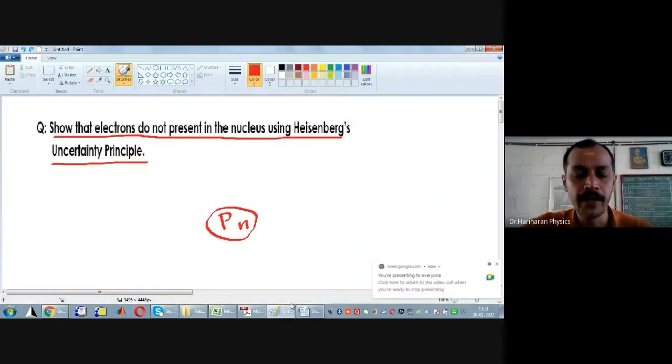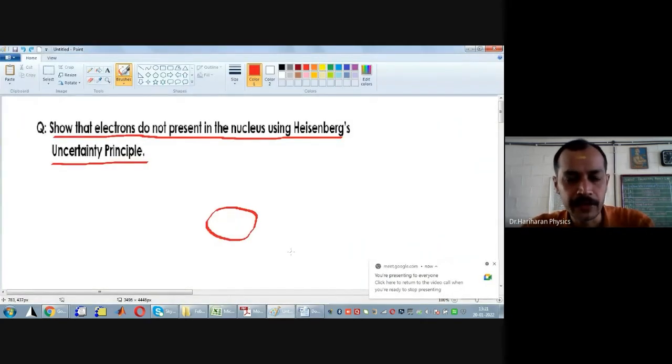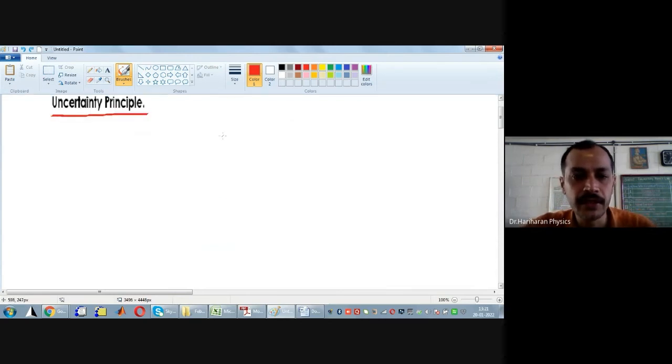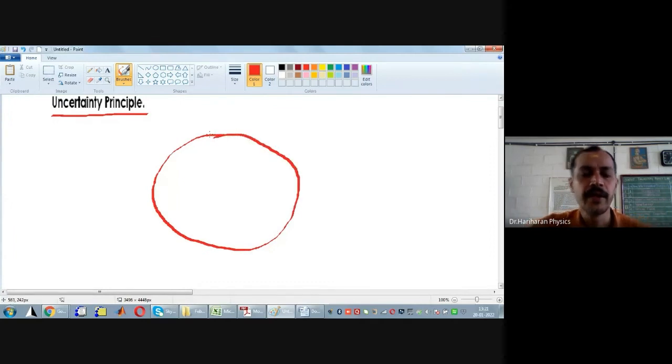Look here. Now, I'll assume that the nucleus is in the form of a sphere. For simplicity, let us consider that the shape of the nucleus is a sphere. And what is this? This is the diameter of the nucleus.